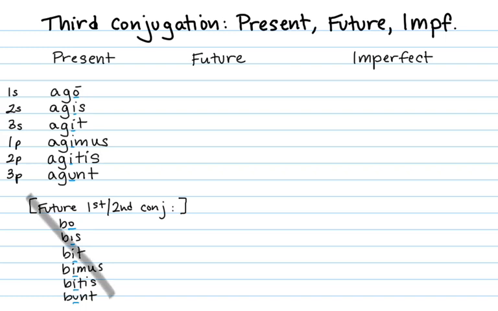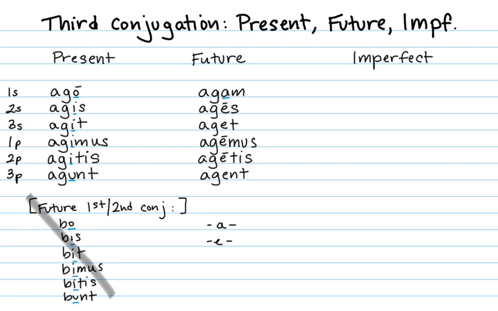As I mentioned before, we're not going to use bo, bis, bit in the future. There is no B at all in the future of the third conjugation. Instead, we'll use an A vowel and then switch to an E vowel. So agam, ages, aget, agemus, agetis, agent.